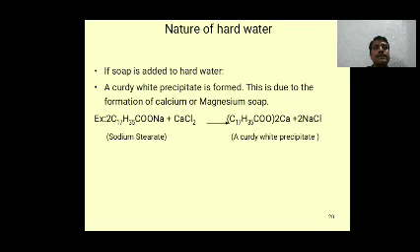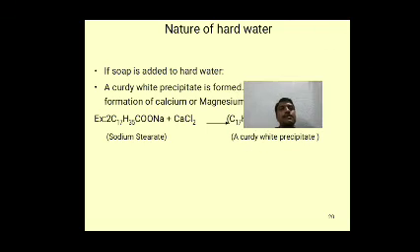C17H35COONa plus CaCl2 or MgCl2 or CaSO4 or MgSO4: any one reacts with sodium stearate to form calcium or magnesium stearate. This calcium and magnesium stearate, a crude white precipitate, forms on the bottom of the beaker.